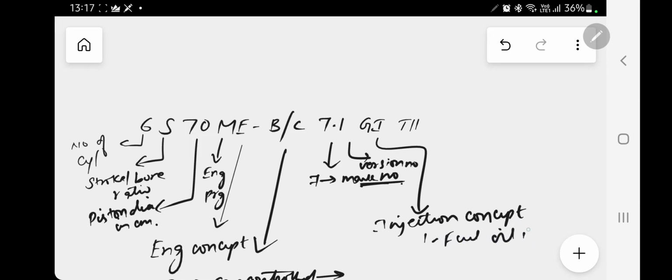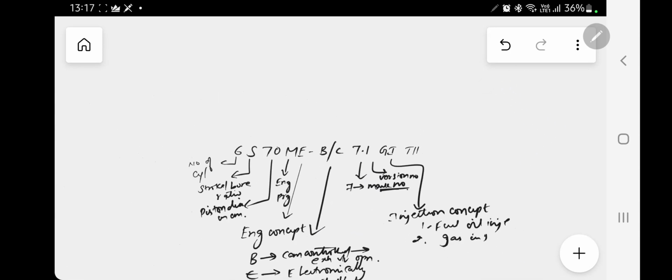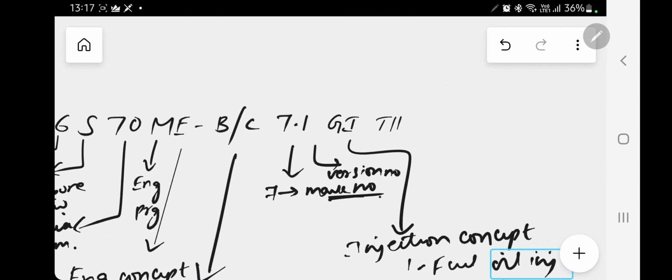Fuel oil injection or gas injection. In newer engines we have got gas admission also. The difference between the fuel injection and gas injection and gas admission, we'll see in the later videos. And here T2 indicates the IMO tier level.